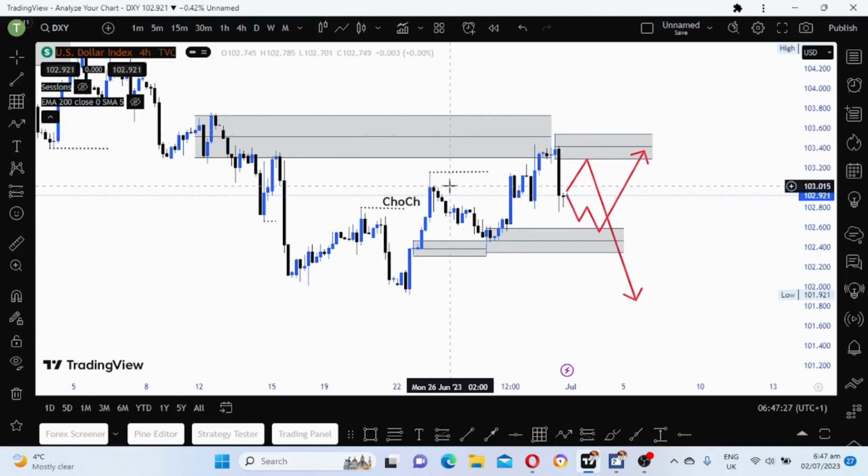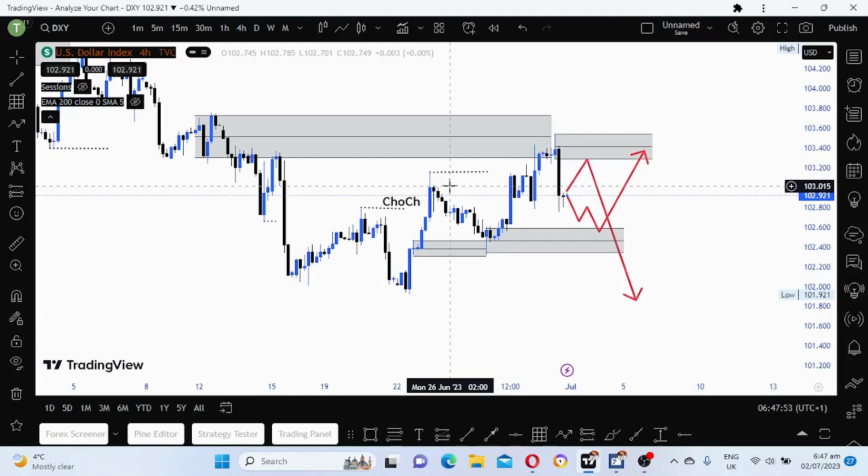Normally the market structure shifts first on lower time frames. That's why I'm saying we are now bullish on the dollar on H4, but on daily we are bearish.